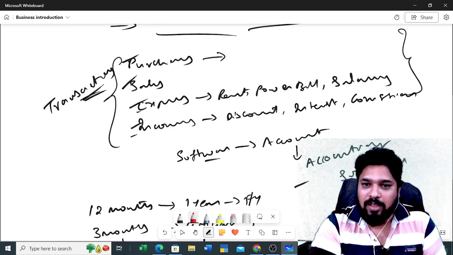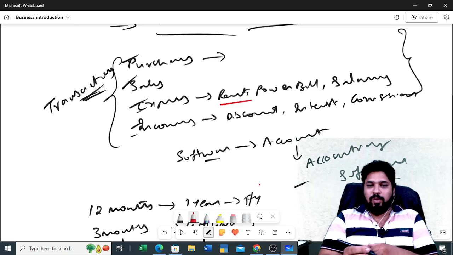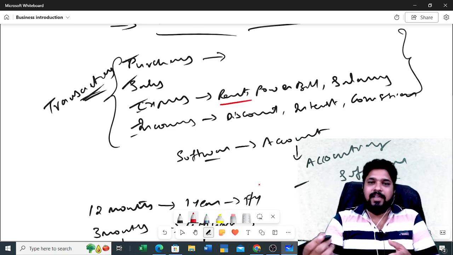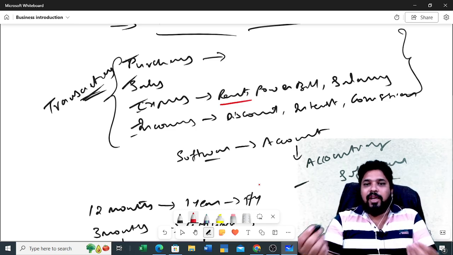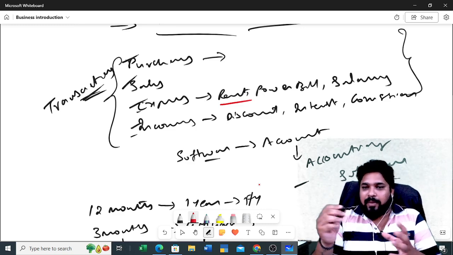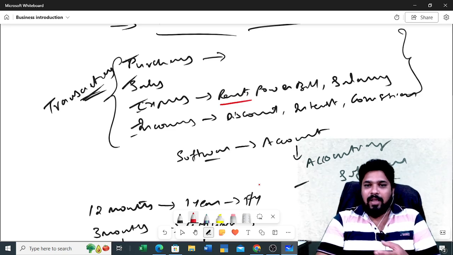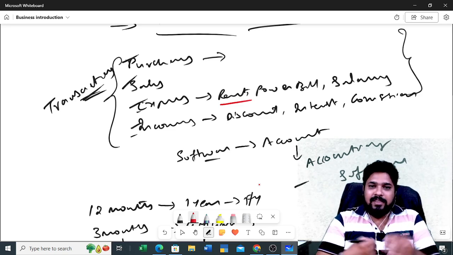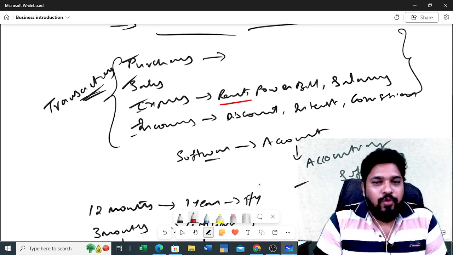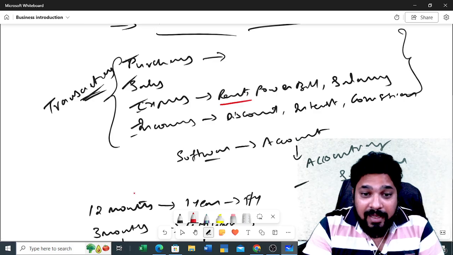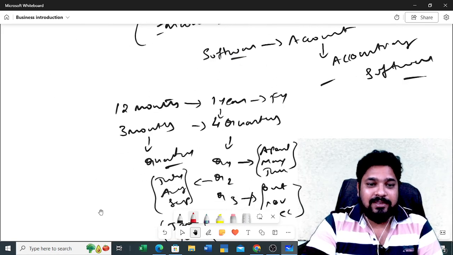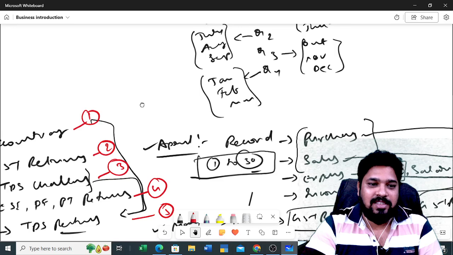Suppose you are working for some clients, and they are paying rent of 3 lakhs or 4 lakhs. You need to understand that for paying rent of more than 2,40,000, we need to deduct TDS. You should understand that point. How will you understand it? By studying TDS concepts.